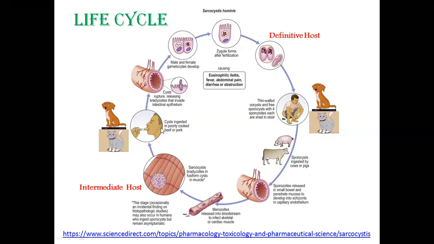Subsequently they form a tissue cyst or sarcocyst, which will wait for the definitive host to ingest. Once the tissue cyst is ingested by the definitive host, the cyst will rupture in the intestinal lumen and there will be gametogony, forming male gametocytes and female gametocytes. Then there will be formation of a zygote. This zygote will form the oocyst. The oocyst will sporulate and pass out in the environment. It's very simple. This is what happens in the definitive host, and this is what happens in the intermediate host.